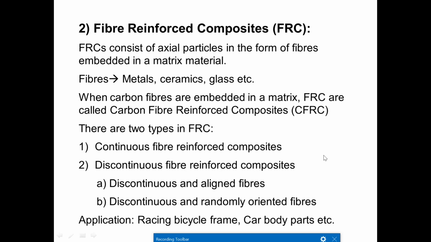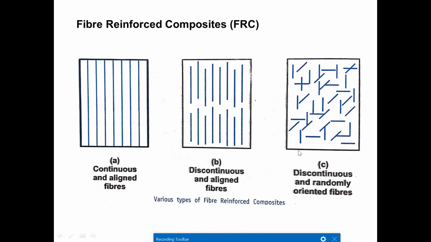Fiber reinforced composite, FRC, consists of axial particles in the form of fibers embedded in a matrix material. Fibers may be in the form of metal, ceramics, or glass fibers. When carbon fibers are embedded in a matrix, FRC are called carbon fiber reinforced composites, that is CFRC. There are two types of FRCs: continuous fiber reinforced composite and discontinuous fiber reinforced composite. So discontinuous and aligned fibers, discontinuous and randomly oriented fibers. This classification we have seen in previous slides.